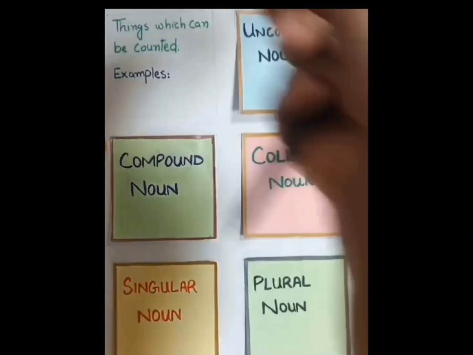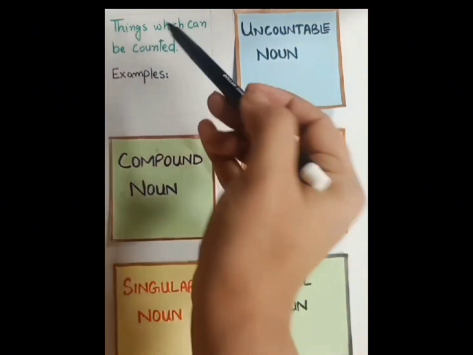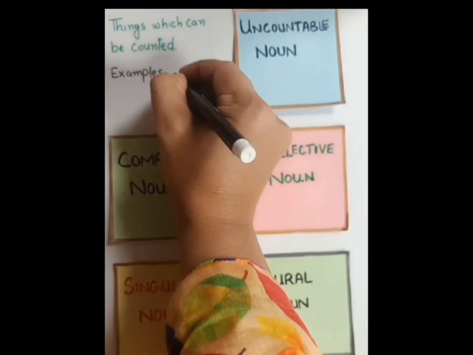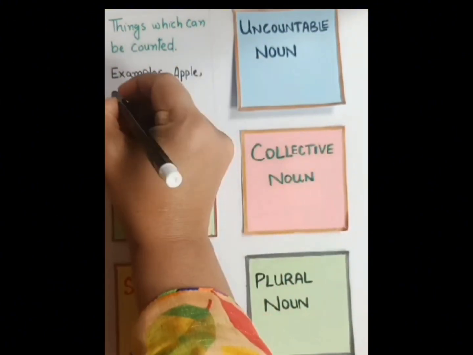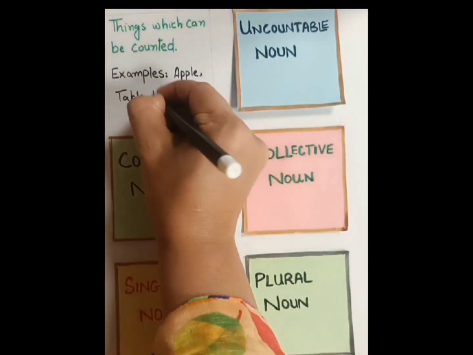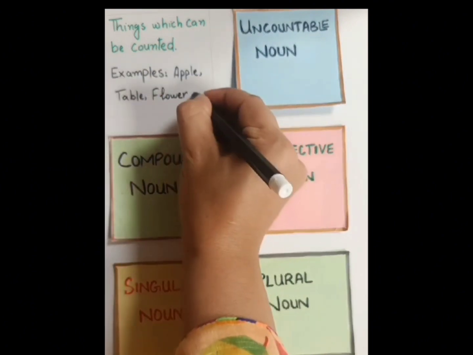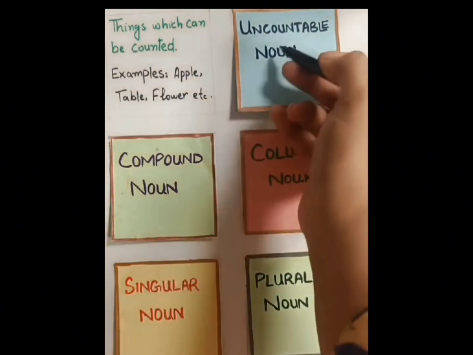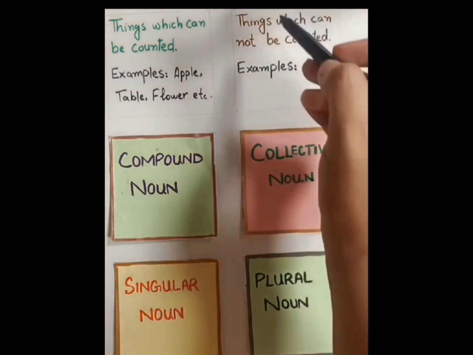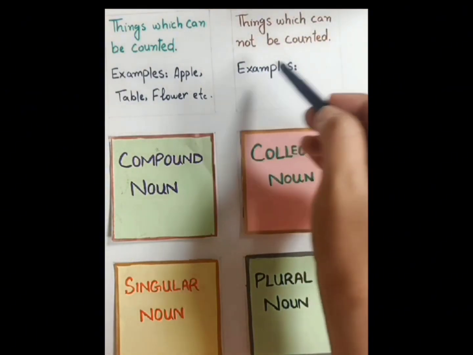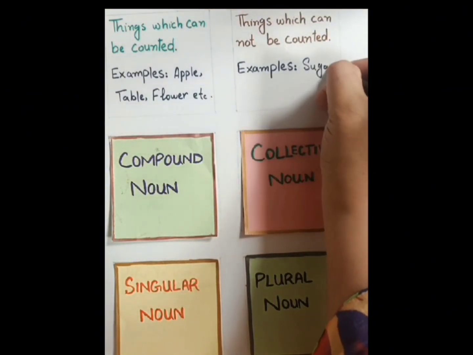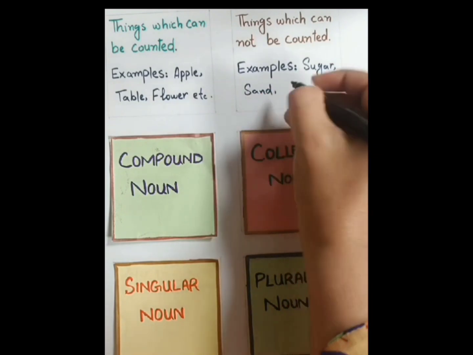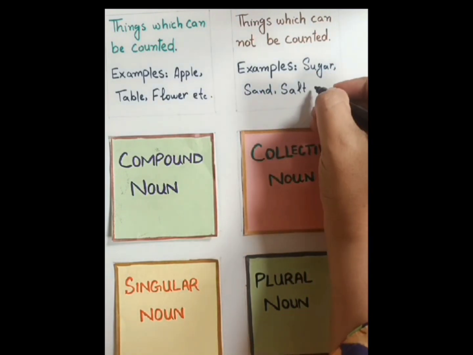The next is countable noun. Things which can be counted are countable nouns. For example, apple, table, and flower. The next is uncountable noun. Things which cannot be counted are uncountable nouns. For example, sugar, salt, and sand.